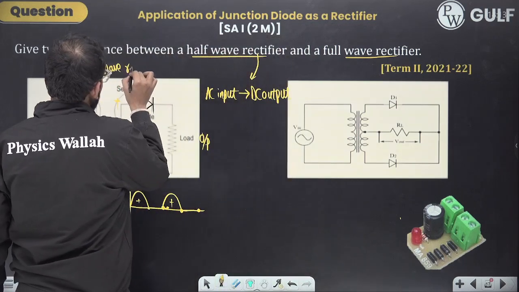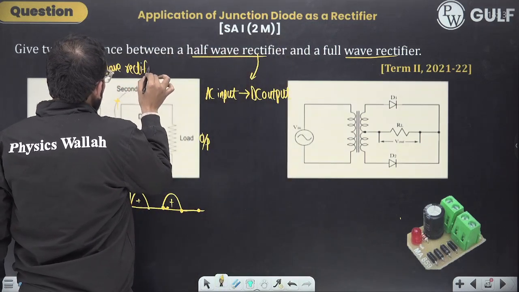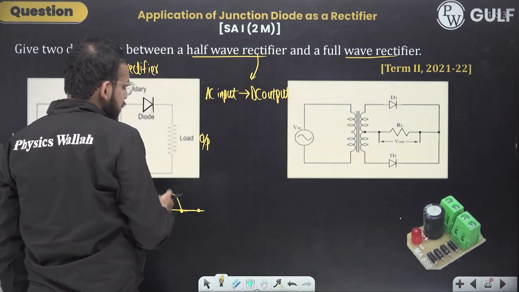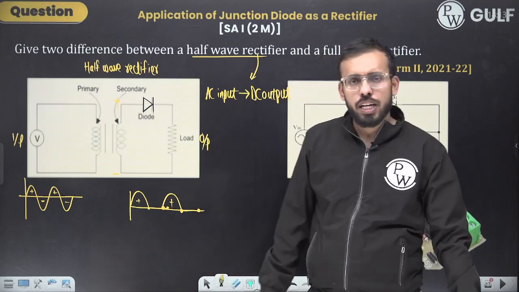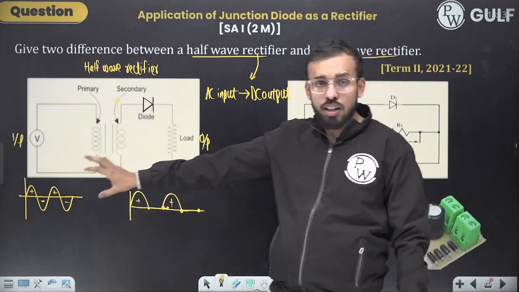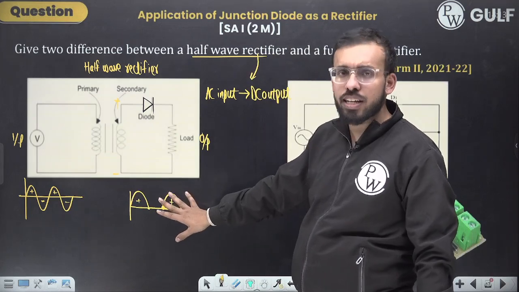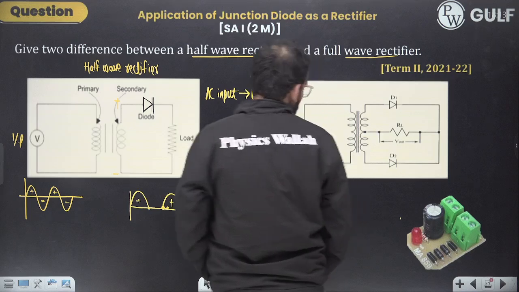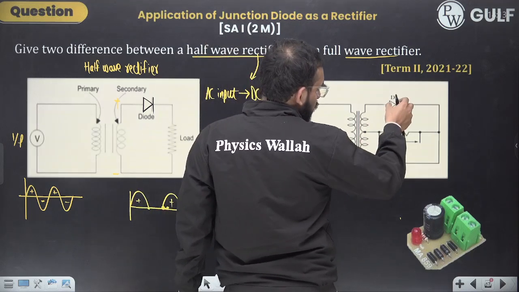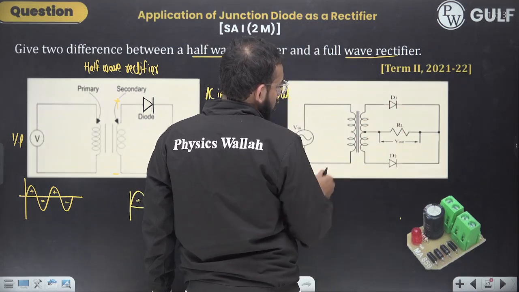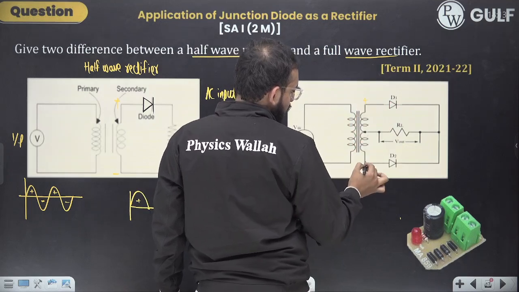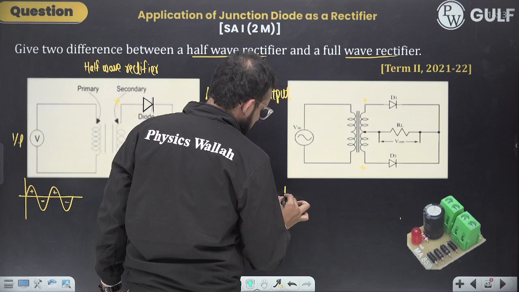Now, a few of you would be arguing, sir, that we need complete output, right? Like it should allow all the cycles, and all the cycles should be positive, either positive or negative, that it should be unidirectional only. Now, in that case, we would be using two diodes, diode 1 and diode 2. First, positive would be here, negative would be here. Input is as usual.